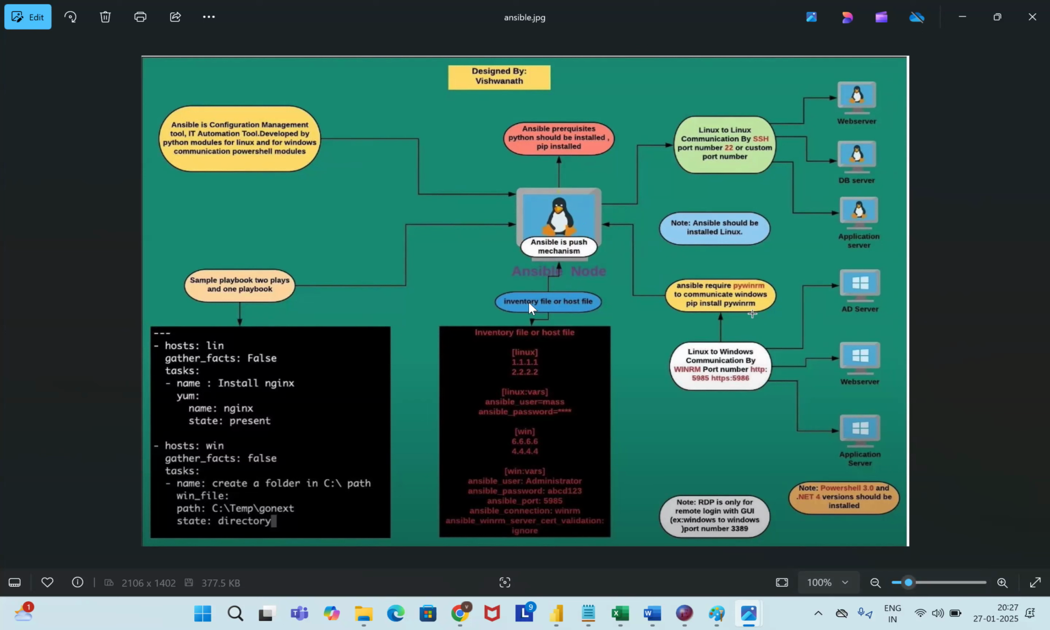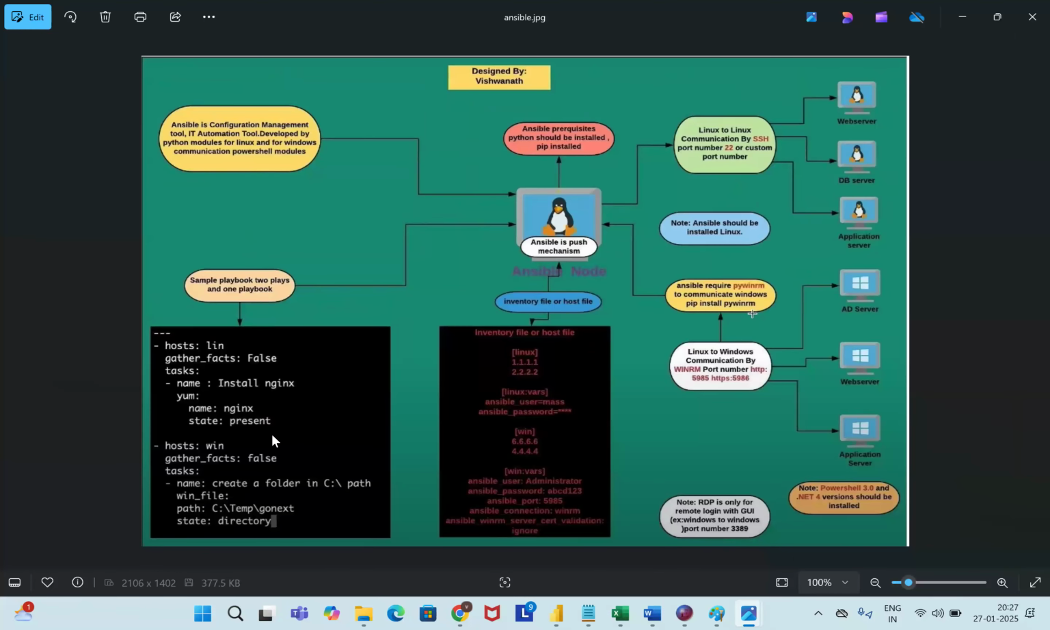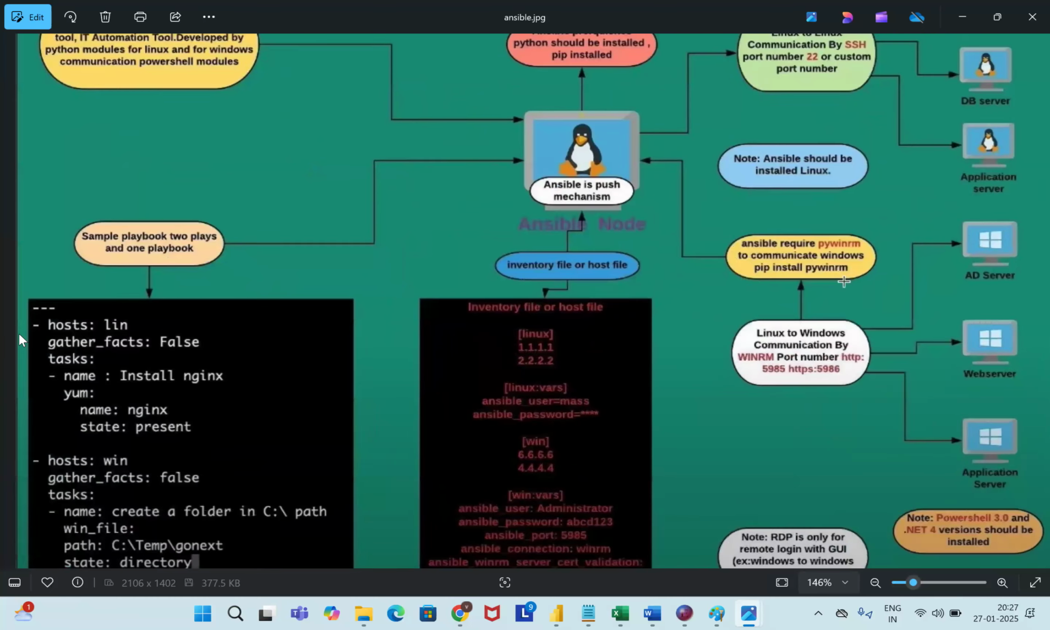So this is inventory. Ansible is a push mechanism tool. Ansible depends upon the Python language. Ansible can be executed in the playbook format. That playbook needs to be written in YAML code. So this is YAML code. We have written the YAML code here, right? This white color is called YAML code.